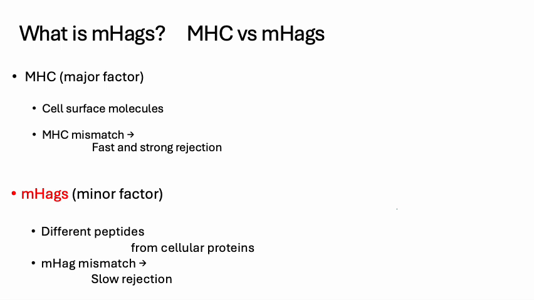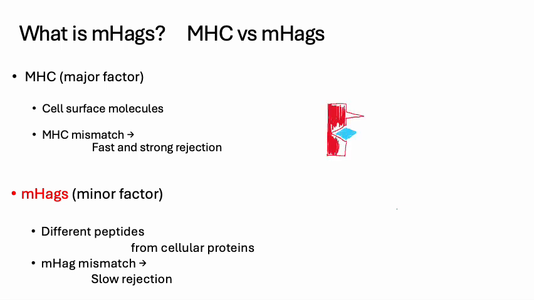However, even if the MHC molecules are identical, the peptides they display can be different. These peptides come from internal cellular proteins. Due to slight genetic differences between individuals, the amino acid sequence of these peptides can vary. These differing peptides are the minor histocompatibility antigens. They are called minor because the rejection happens more slowly than with MHC mismatches, but they can still cause severe immune reactions. Look at this animation.